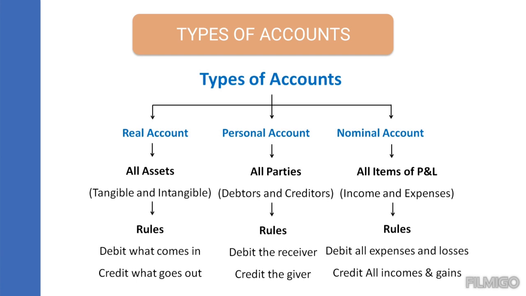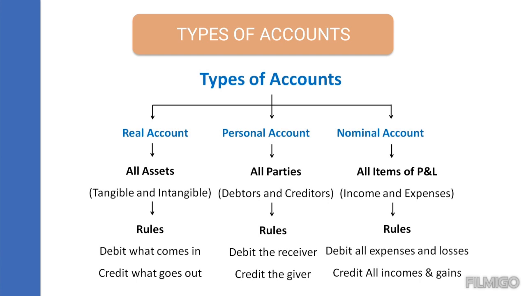Here the accounts are classified into three: real account, personal account and nominal account. The golden rule for the real account is: debit what comes in, credit what goes out. The golden rule of the personal account is: debit the receiver, credit the giver. And in the nominal account, the golden rule is: debit all expenses and losses, credit all incomes and gains. So in a business concern, we'll be having some tangible and intangible assets.